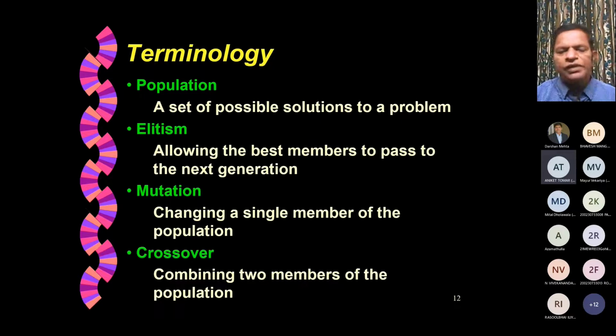Okay, so one possibility is that we combine two members to produce an offspring, and on that offspring perform the mutation. So that's one way of talking about these two mechanisms, crossover and mutation. And also the way we are selecting the members of the population for mating is based on the principle of survival of the fittest.